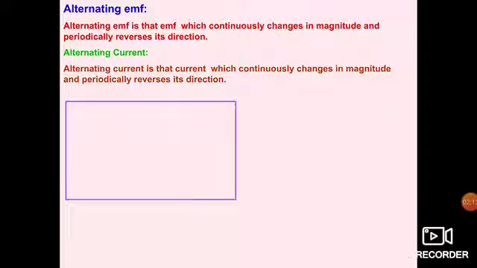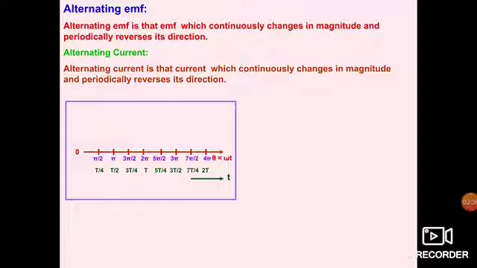Now you can see in front of you there is one axis in which we have shown angular displacement theta, which is equal to the product of angular frequency omega with time t. This small t is an instantaneous time. Instantaneous time means time at any instant. Now along with theta, which is starting from 0, definitely time is also 0 at that moment. For pi by 2 we have taken time as T by 4, where capital T is the total time period.